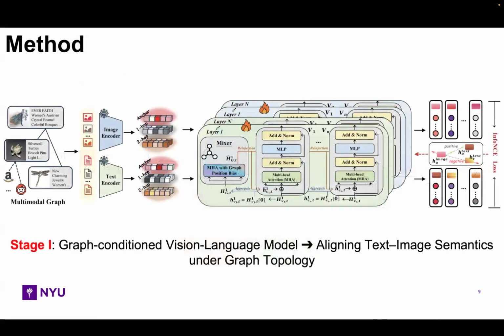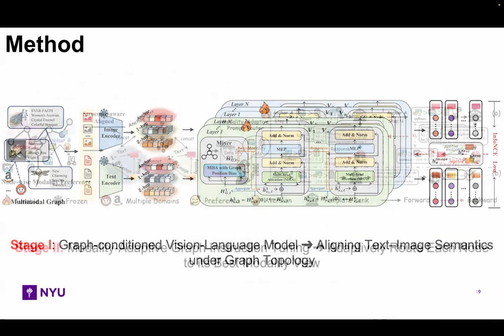To address these challenges, we propose Mario, a two-stage framework. Stage 1 is a graph-conditioned vision language model. Instead of aligning text and image independently, it injects graph topology into the encoding process. Then, a contrastive loss aligns the graph-conditioned text and image embeddings. This produces representations that are both modality-aligned and structure-aware.